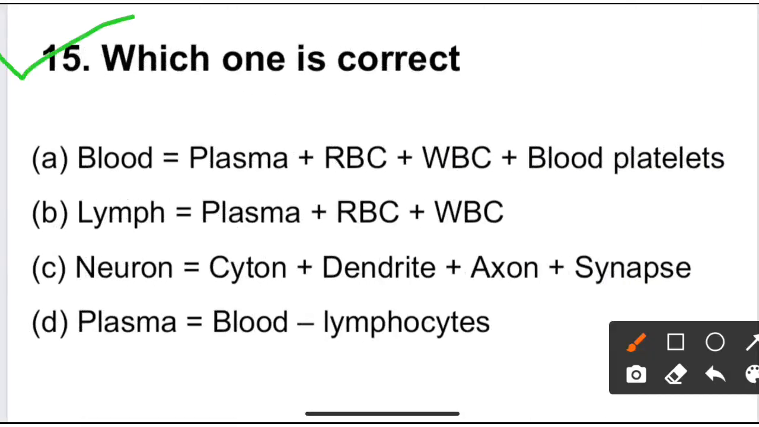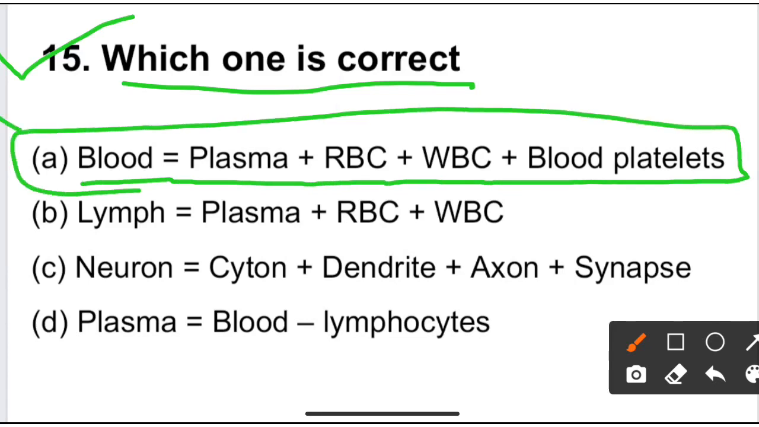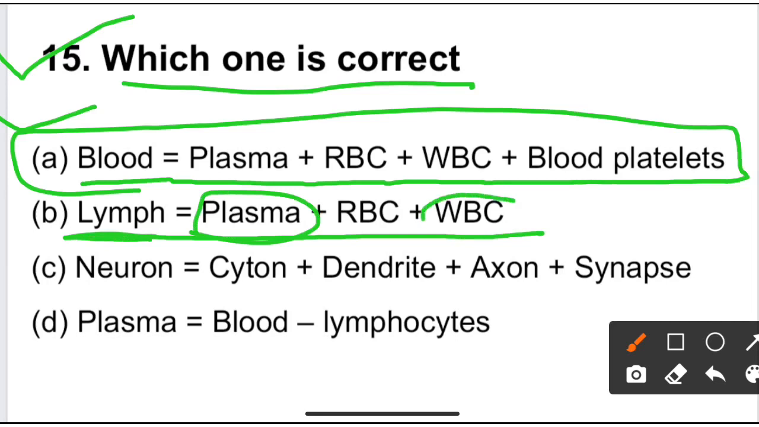Next question: which one is correct? Option A is blood equals plasma plus RBC plus WBC plus blood platelets. It is the correct answer. Lymph equals plasma plus RBC plus WBC. It is wrong because lymph is composed of plasma and white blood cells, mainly lymphocytes. So lymph is only plasma plus WBC or lymphocytes but not RBC, so it is wrong.